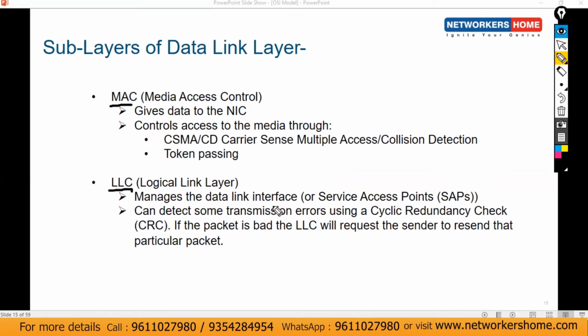And then LLC, the logical link layer. It will manage the data link interface, and it can detect some transmission errors using a cyclic redundancy check, CRC. If the packet is bad, then LLC will request the sender to resend the particular packet. So the data link layer is further divided into two sub layers, that is MAC and then LLC.